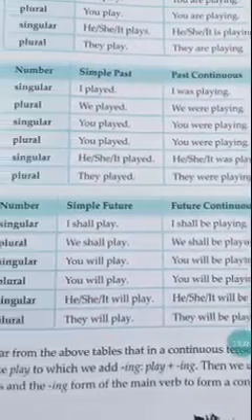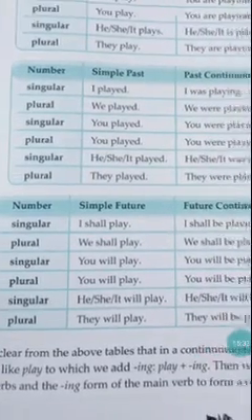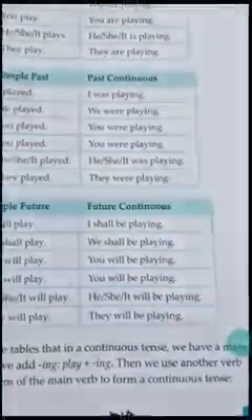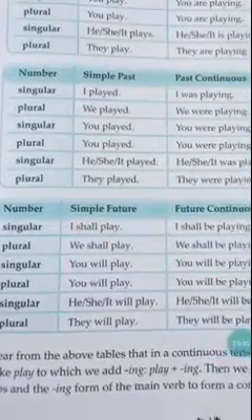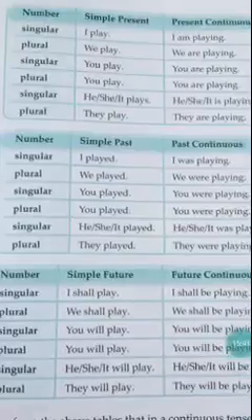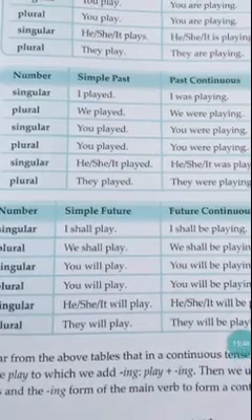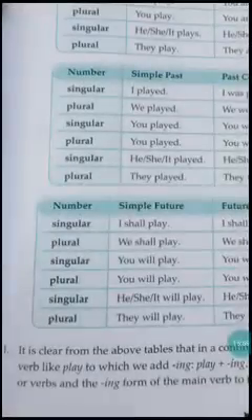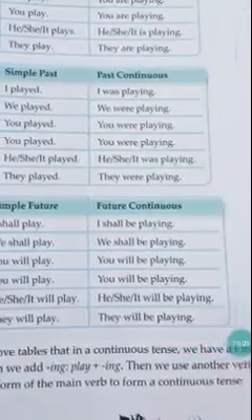Okay, children? Next. It is very clear from the above tables that in a continuous tense we have a main verb. What is the main verb here? Play. Right? For play we have added s in present tense. In past tense we have added ed. In future tense we have added will play. Or ing forms. So, what is the main base verb? The base verb is play. For play itself you have added all these different things.